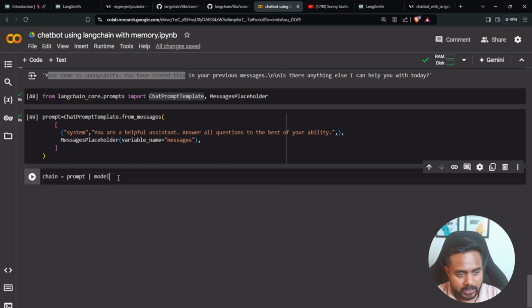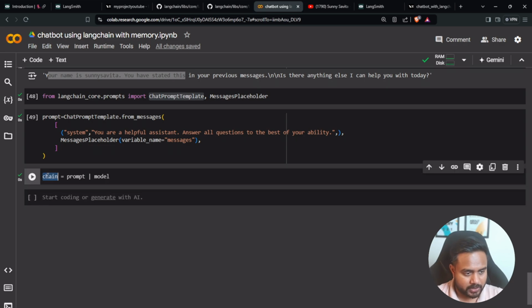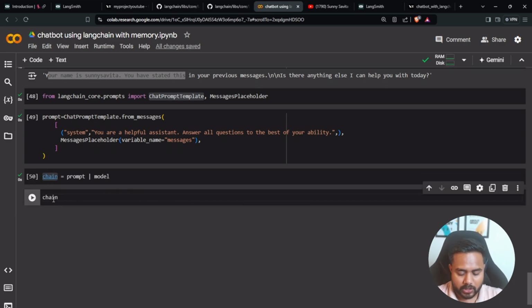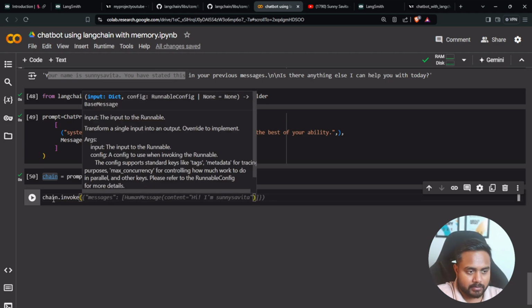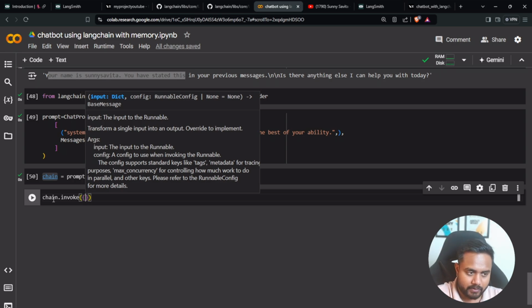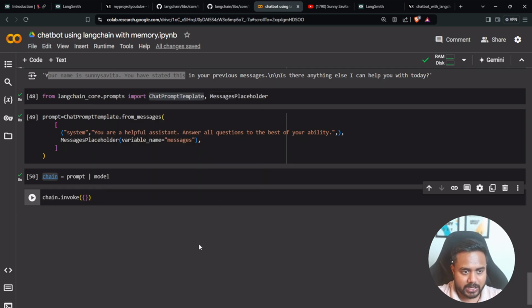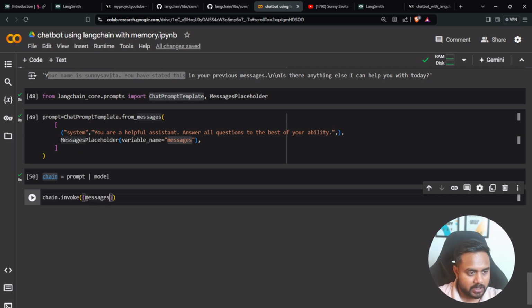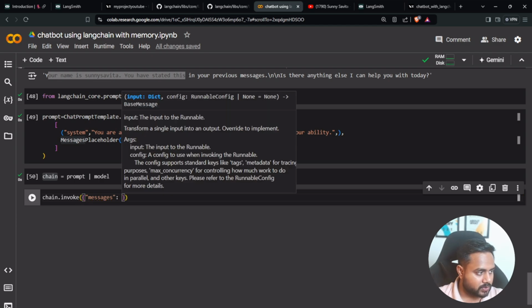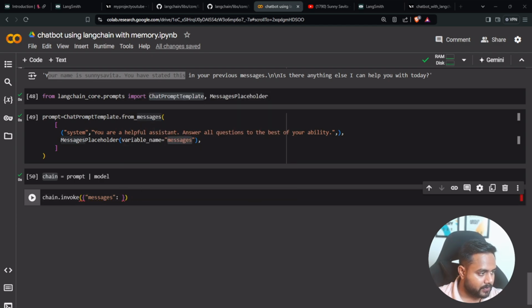Now I'm running it. Here I'm going to talk with my chain. So now let me invoke it. Simply I can call this invoke method on top of it. So chain.invoke, and here I can write my message. So how to write a message? Here I will see what the key is. The key is messages, right? So I will take this key over here and then I will pass the value of this particular message. Let me pass the value in this particular way.